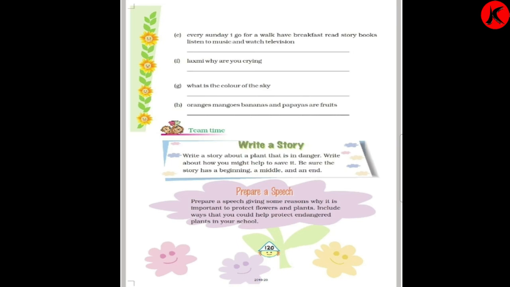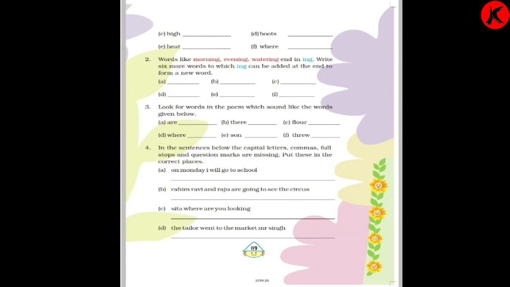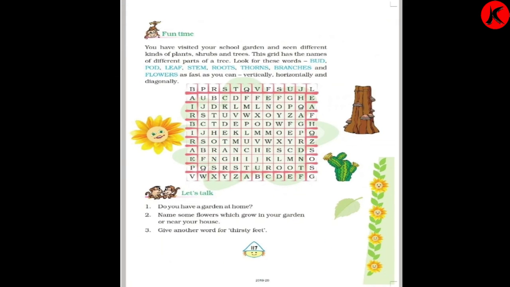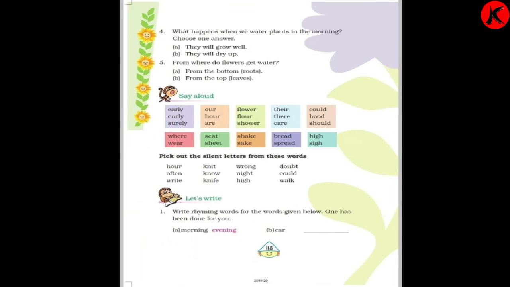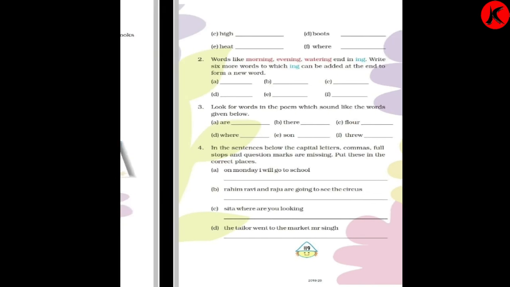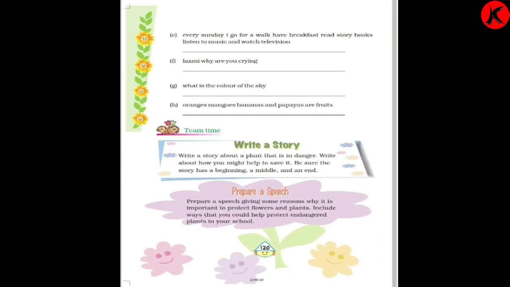Understood, children? Even this punctuation exercise is there, no? That also you will write in the notebook. All this exercise you will write in the notebook. Let's write the full exercise 1, 2, 3, 4, 5. Team time also in the notebook and this also in the notebook.